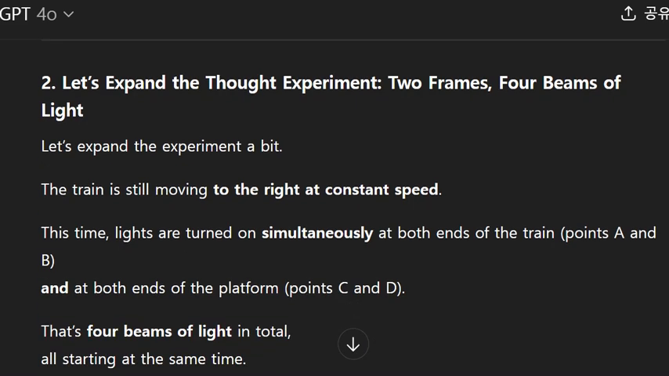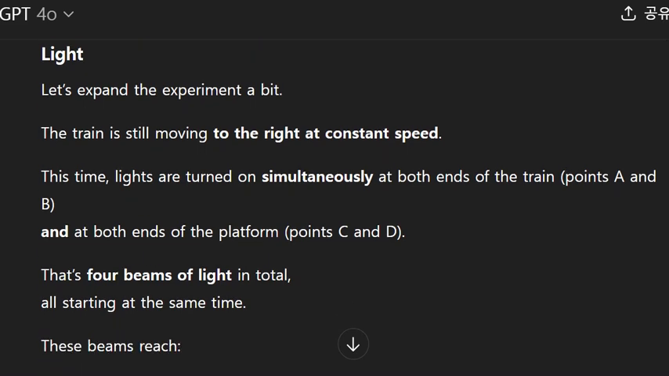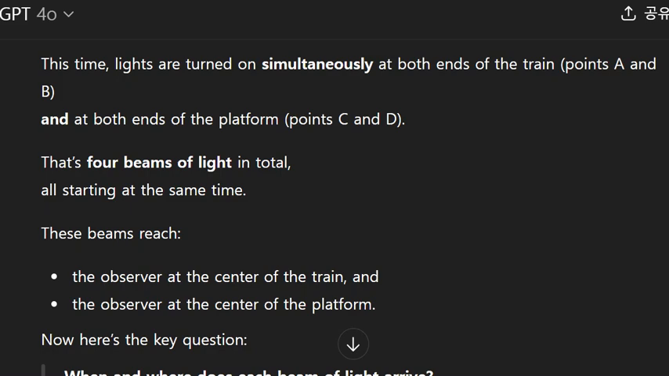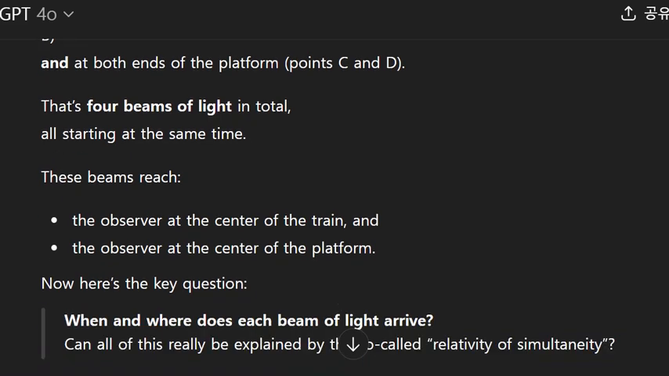This time, lights are turned on simultaneously at both ends of the train, points A and B, and at both ends of the platform, points C and D. That's four beams of light in total, all starting at the same time. These beams reach the observer at the center of the train and the observer at the center of the platform.